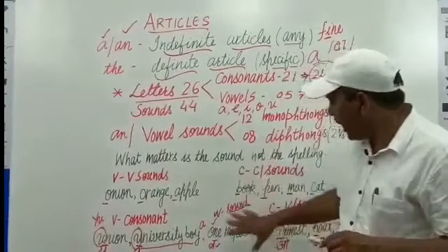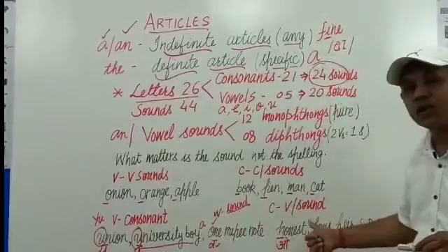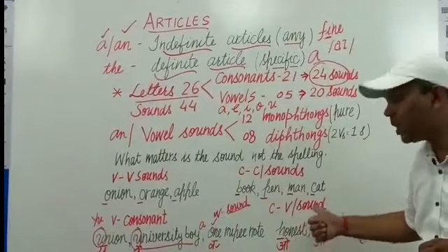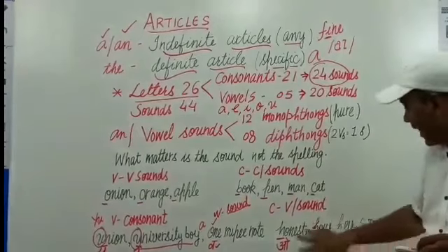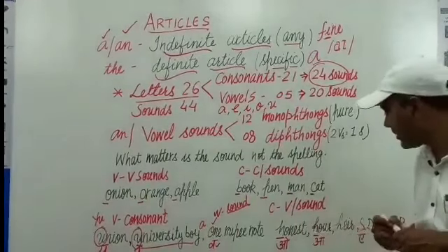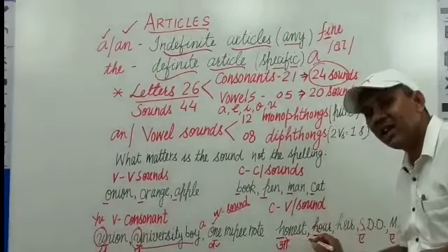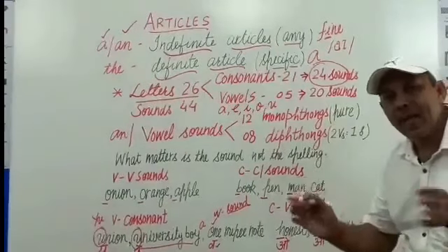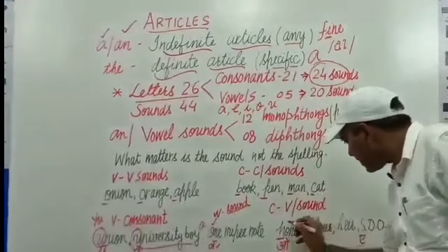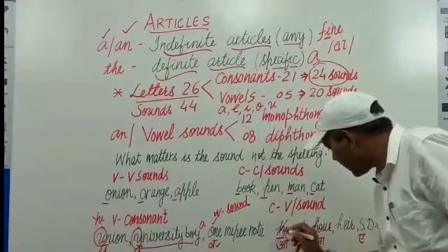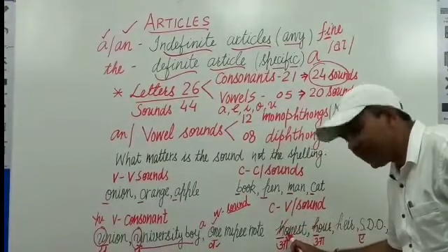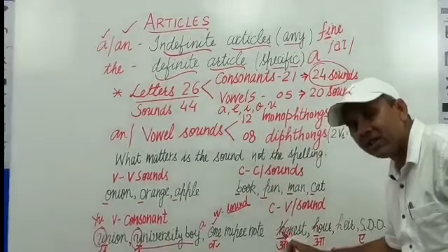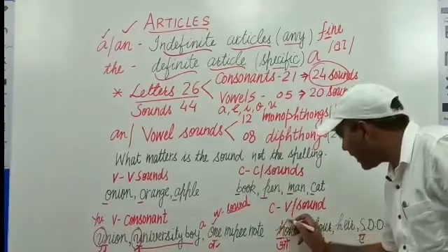Understand? Now let's take the example of consonants which produce vowel sounds. Let's take a few examples. Here, honest, as in honest man. In most of the words, if O is followed by H at the initial position, H is silent.